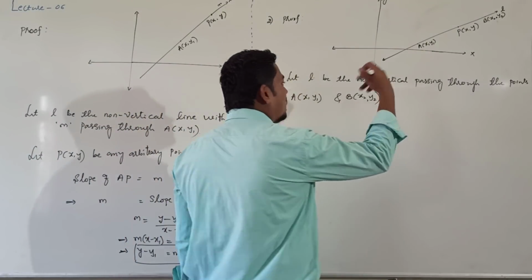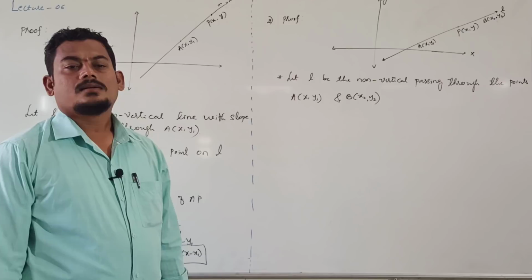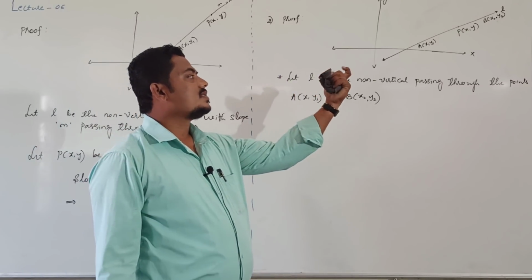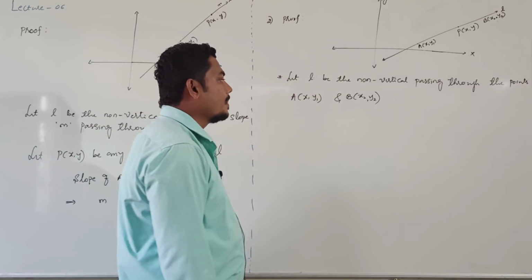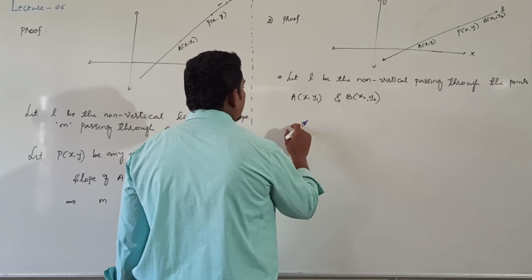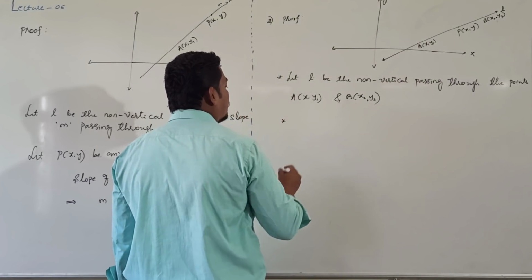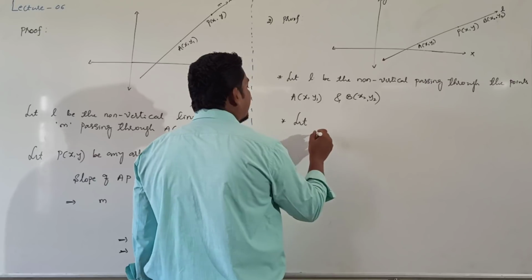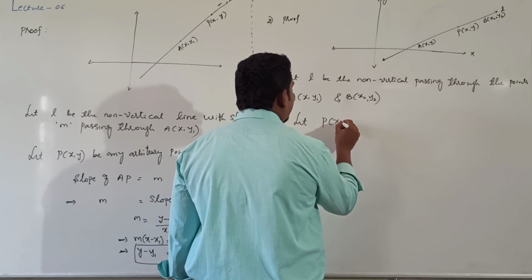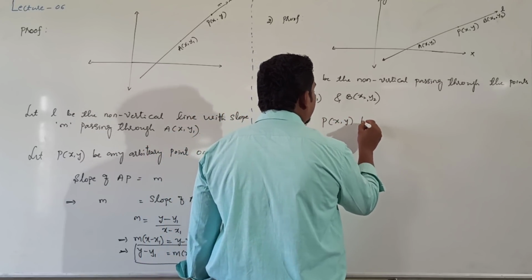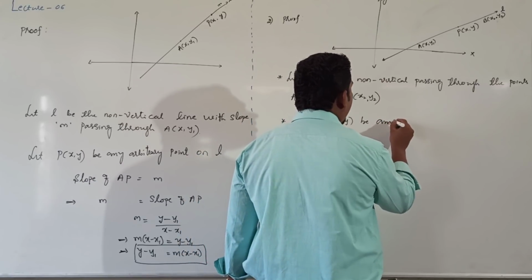Clearly L is the non-vertical line and it passes through given 2 points x1 comma y1 and x2 comma y2. Next point, same sentence only. Let P of x comma y be any arbitrary point.